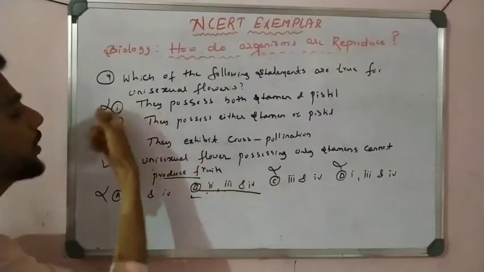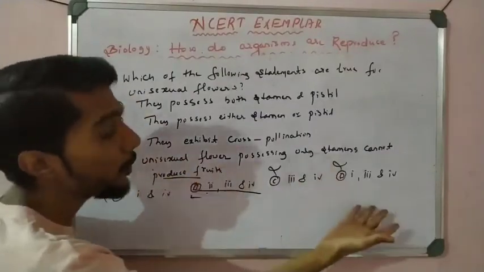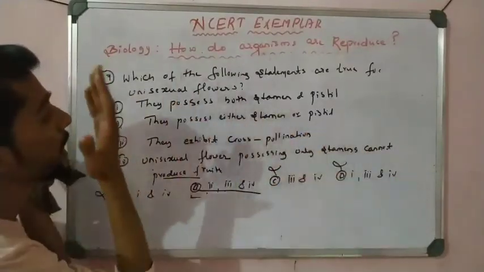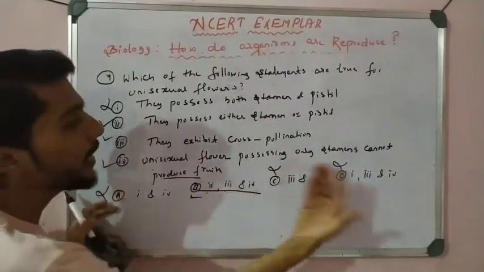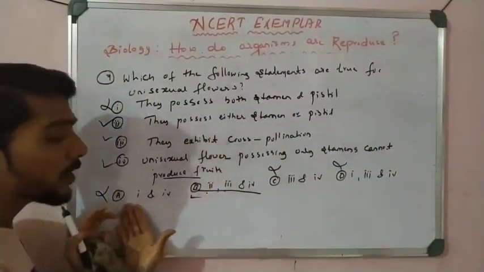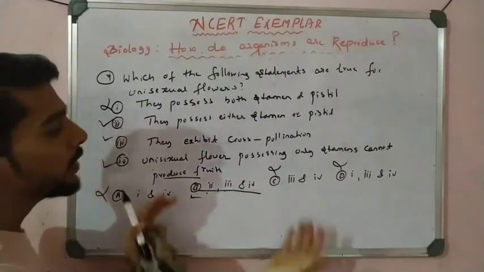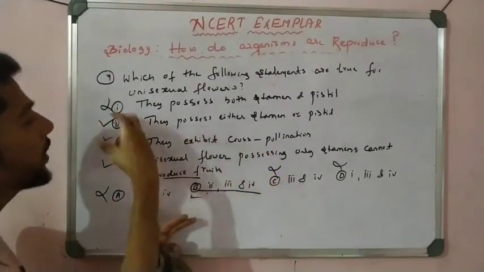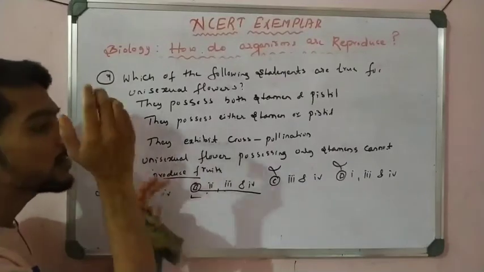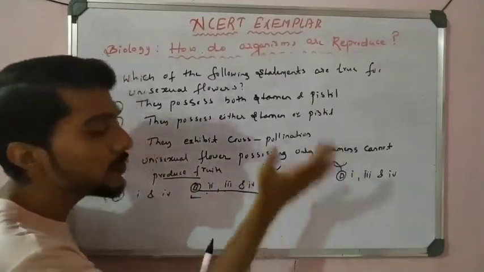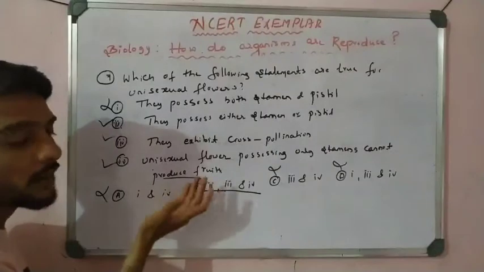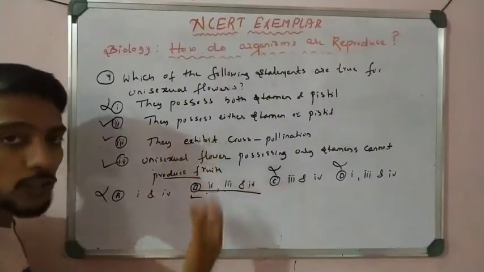See, in the first statement we can eliminate 2 options. Why? If statement 1 is wrong, then how can options A and D be correct? Because they contain statement 1, so they are wrong. Then we come to the second statement. We observe that the second is correct, but C says that the second is not correct. So option C is incorrect. So option B is correct directly, without seeing the third and fourth statements, right?